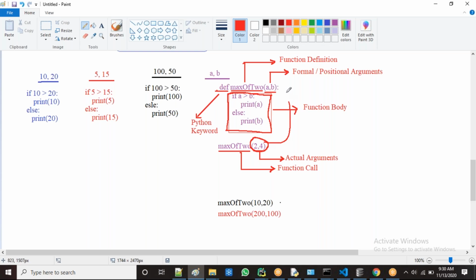The actual arguments come here and go inside a, b: 2, 4. Is 2 greater than 4? False, then come to else, then print b, meaning 4. The output is 4 here. So guys, observe here. Finally, the formal arguments are used to implement the function body, and actual arguments are used to execute the function body.